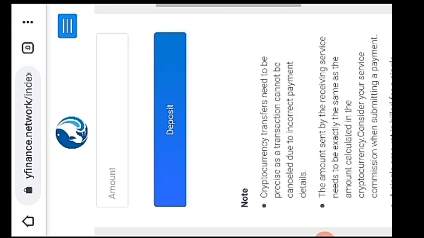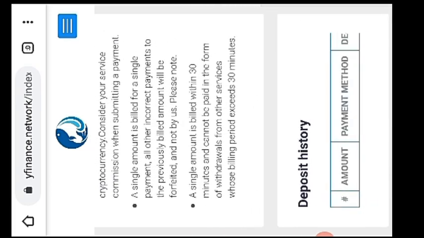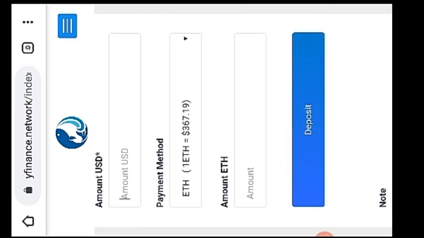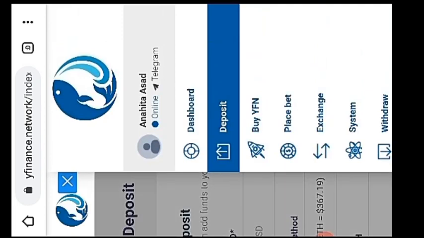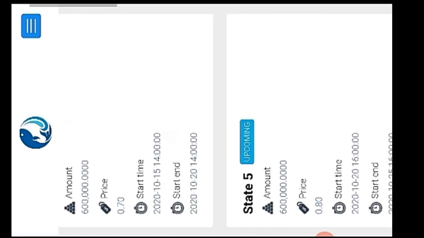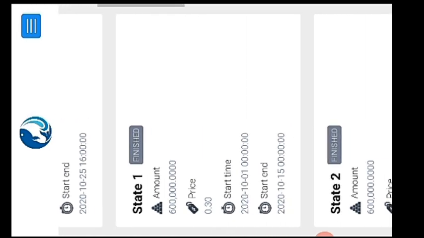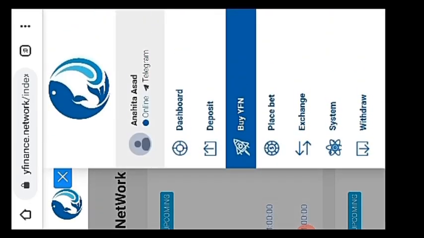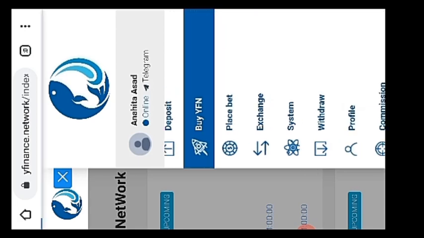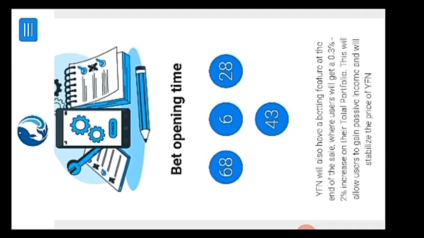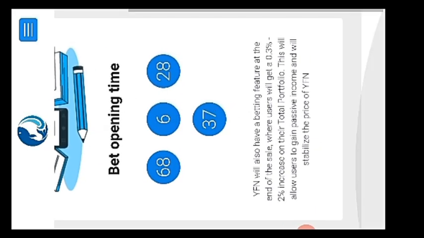Here is the deposit history of your account, like your account, payment method, date and all the things. Again, click on the upper right corner, click on the three lines and go to the option Buy FN. It's basically an option having different stages: stage 1, stage 2, stage 3, stage 4 and stage 5. You have to read these stages and you can see there is amount, price, time, etc. Now again click on the button, place bet. It's a very interesting option, in which you can place a bet on your amount.